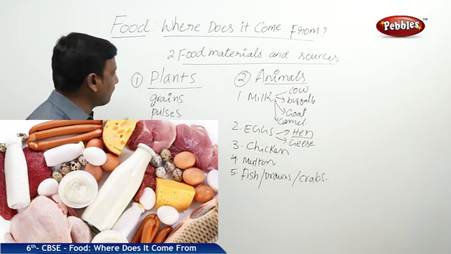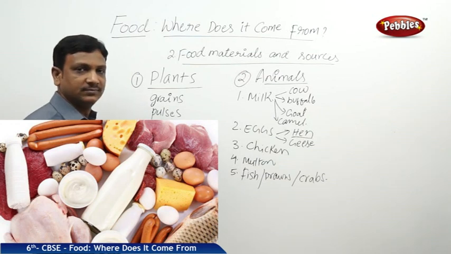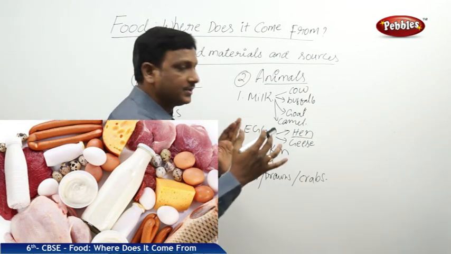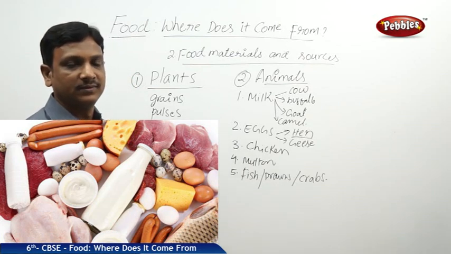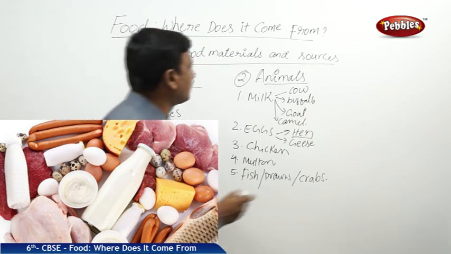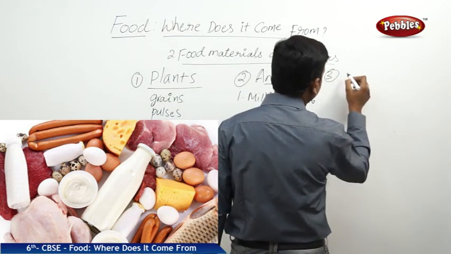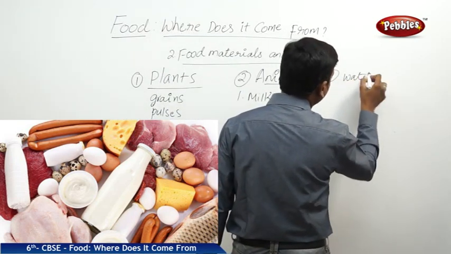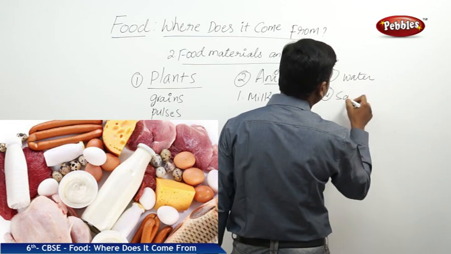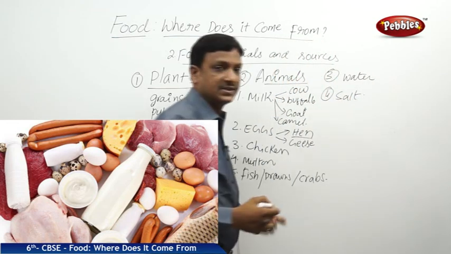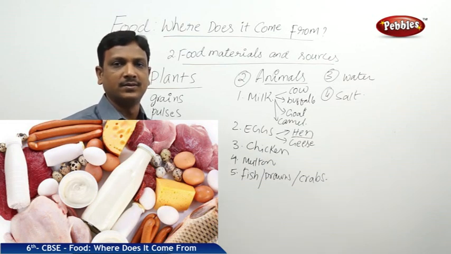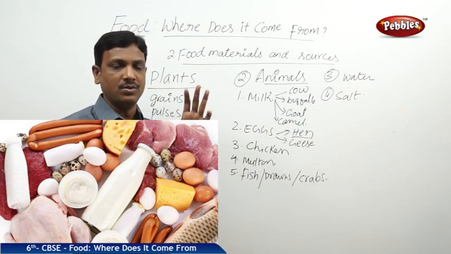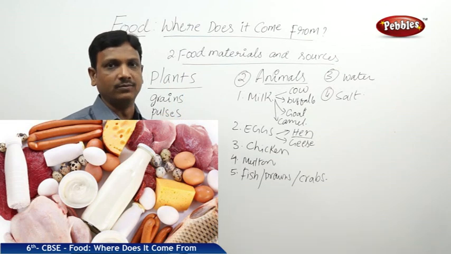These items are obtained from plants. In a combination of these items, we are making so many food items, right? So from nature also we get certain things, as I told you, water and salt. So we understood two things now in this lesson.